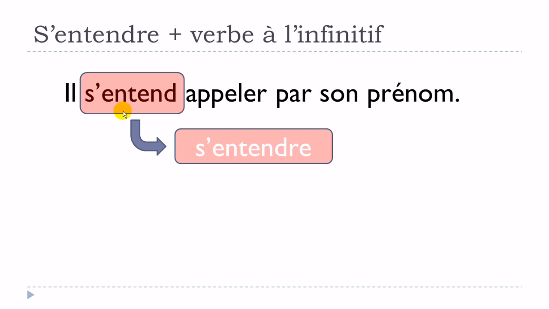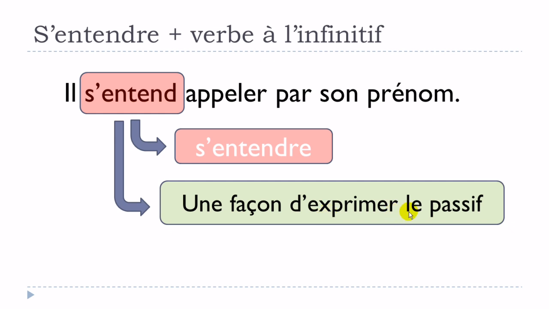It's quite strange, and the reason why is that you will use s'entendre as a way to express the passive form, une façon d'exprimer le passif.